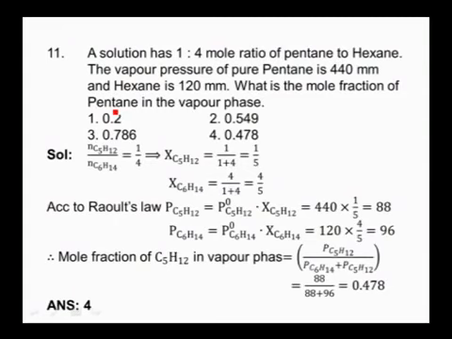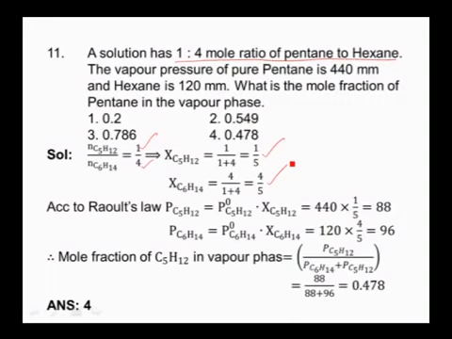Next one. A solution has 1:4 mole ratio of pentane to hexane. The vapor pressure of pure pentane is 440 mm and hexane is 120 mm. What is the mole fraction of pentane in vapor phase? Right. So here the system contains 1:4 mole ratio of pentane to hexane. Means number of moles of pentane is 1 and number of moles of hexane is equal to 4. First I will calculate mole fraction of pentane, that is 1 by 1 plus 4, which is equal to 1 by 5. The mole fraction of hexane, which is 4 by 1 plus 4, that is 4 by 5.